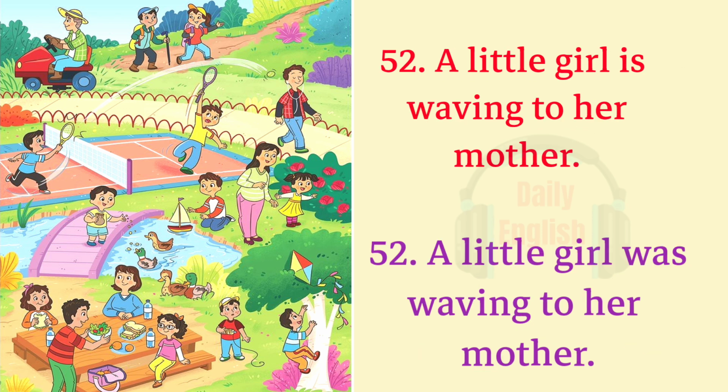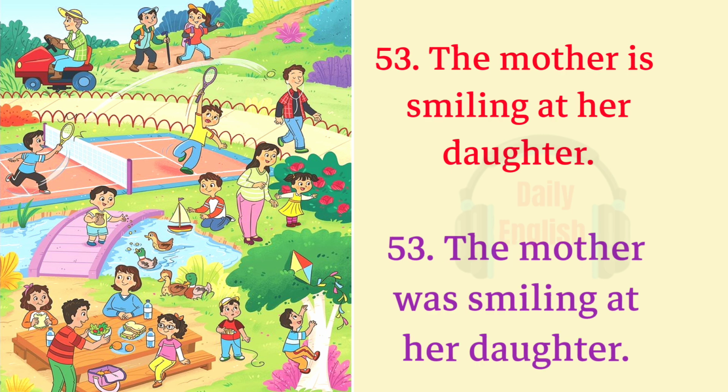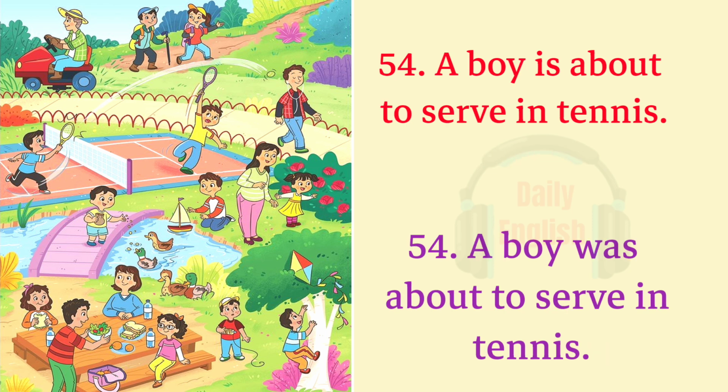52. A little girl is waving to her mother. A little girl was waving to her mother. 53. The mother is smiling at her daughter. The mother was smiling at her daughter. 54. A boy is about to serve in tennis. A boy was about to serve in tennis.